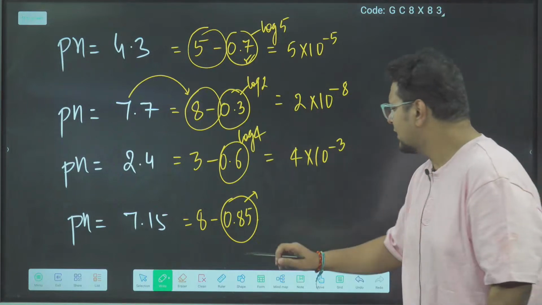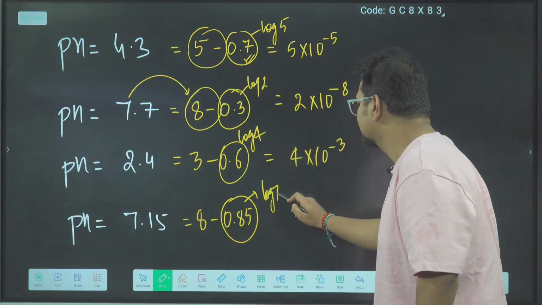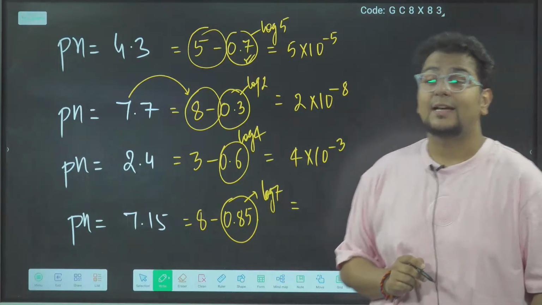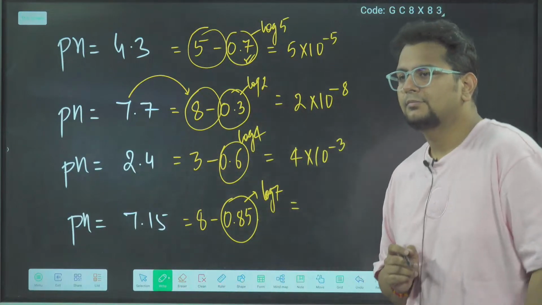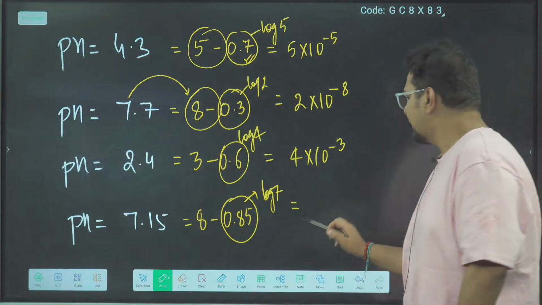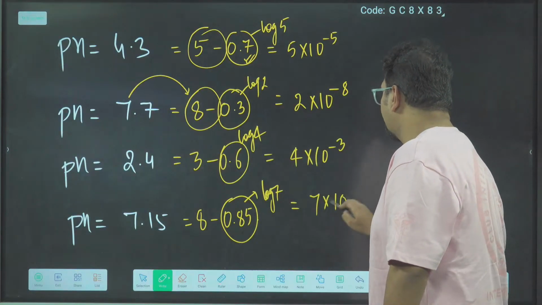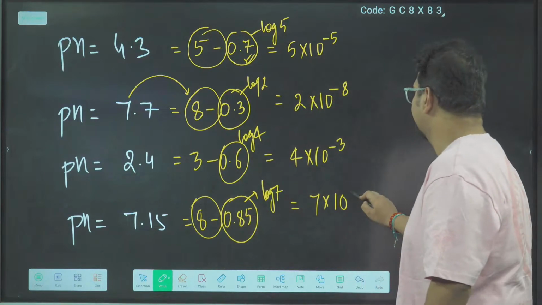Remaining people, correct answer, log 7. Log 7. Done? Log 7. So it is 7 into 10 to the power minus 8.